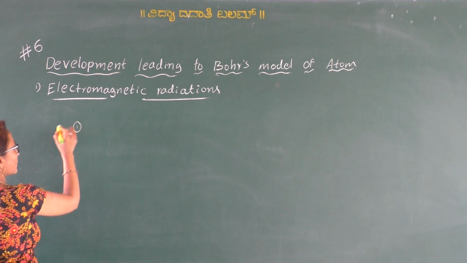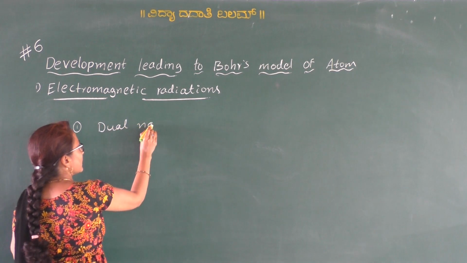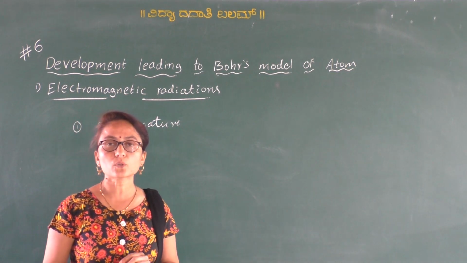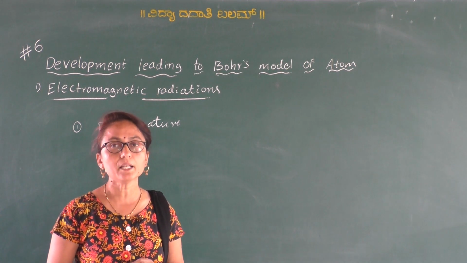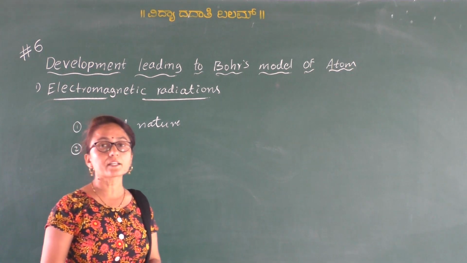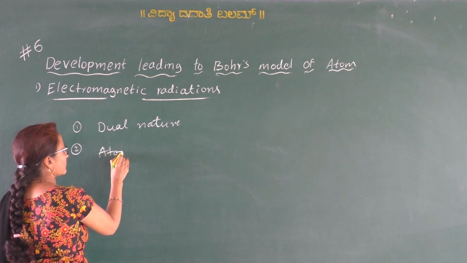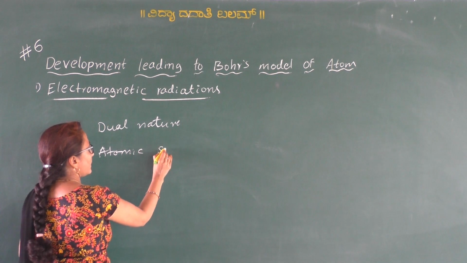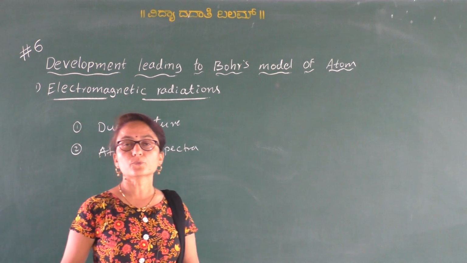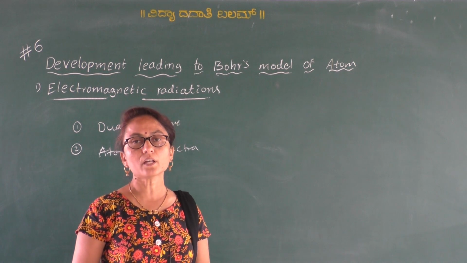Those two important developments are, the first one is the dual nature of light. That means light possesses both wave property as well as particle property. And the second one is the results obtained from the atomic spectrum. From these two developments, Niels Bohr formulated the new model for the atom, an improved model of the Rutherford atomic model.